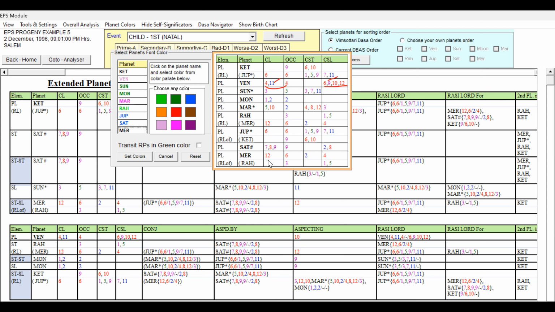And Mercury. Mercury 12th lord, occupying 6th house, 2 cuspal star lord and 4th cuspal sublord. So this 4th cuspal sublord has got 12, 6 and 4. It is weak. Second planet Rahu is good. So because of that, Mercury can be given light red, but we cannot say it is going to be completely unfavorable because it is having the second house and also the second planet Rahu is a favorable key planet.